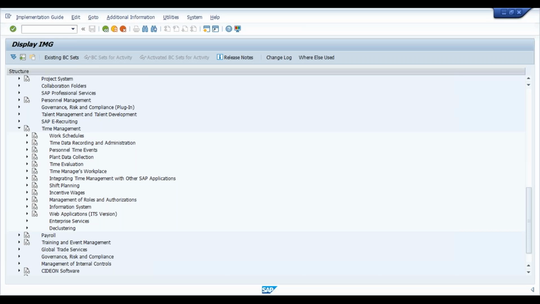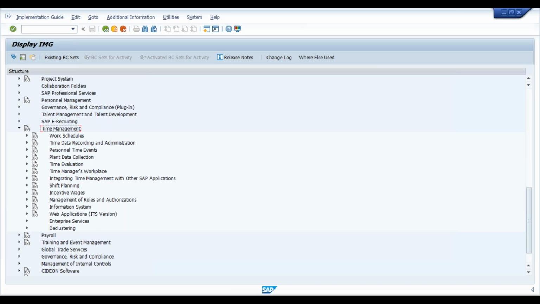Hello guys, in the last session we saw the configuration related to the daily work schedule, how to configure a shift. Now in today's session we are going to see how to create a period work schedule.